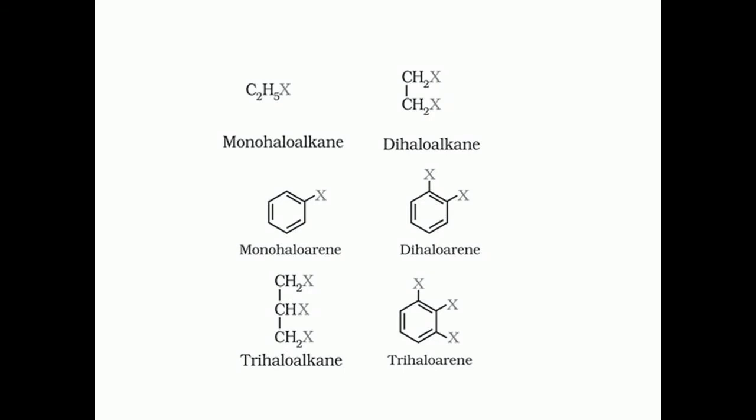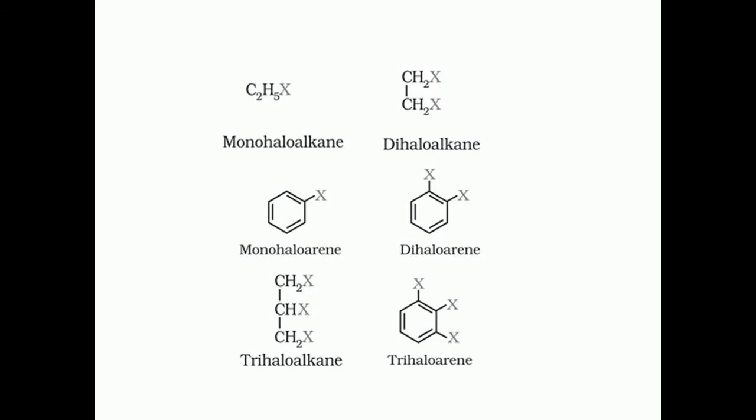To that, one hydrogen of the benzene ring is replaced by one halogen atom. So that is monohaloarene. Similarly, you have dihaloarenes, 2 halo groups in the structure. Trihaloalkane is the next example where you have 3 halogen atoms. Correct? 3 hydrogens being replaced by 3 halogen groups, and therefore it is a trihaloalkane, an aliphatic compound.